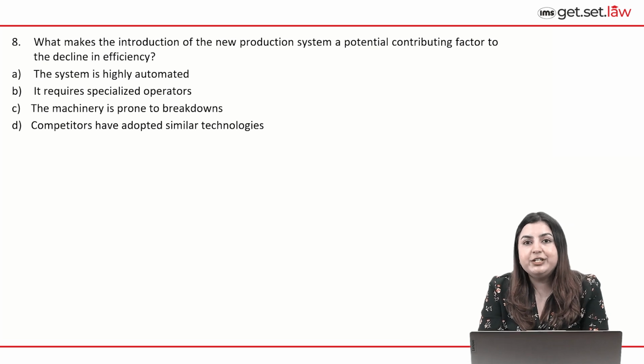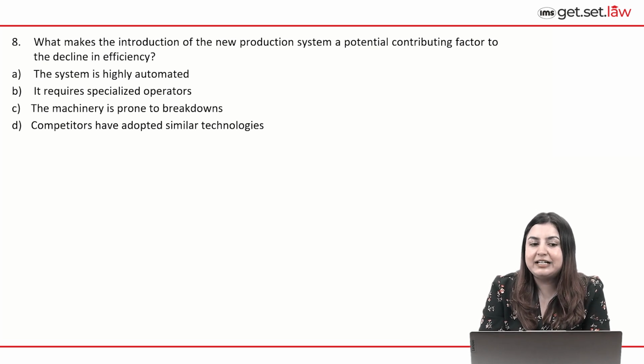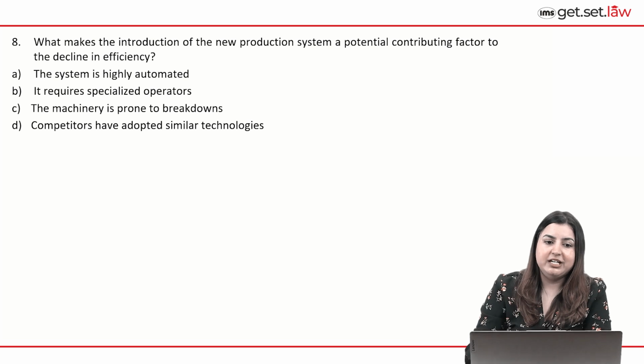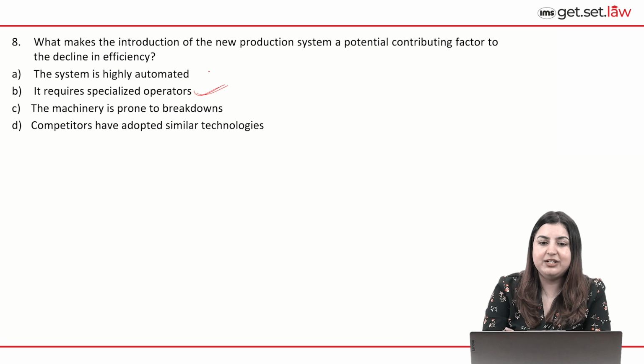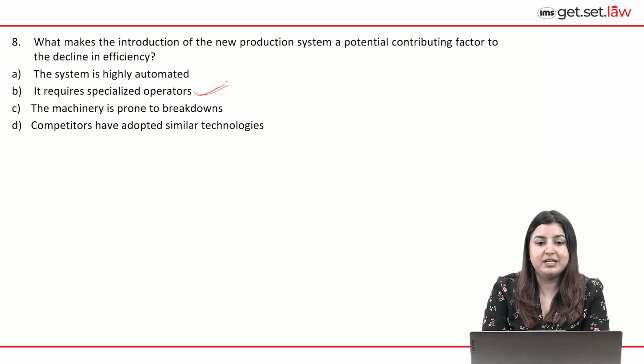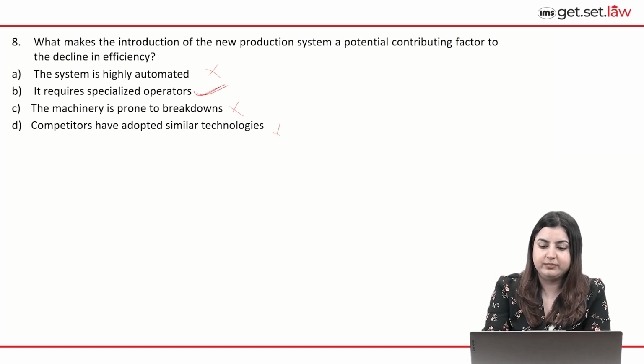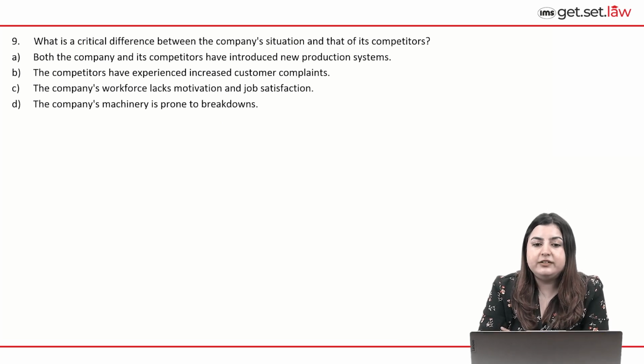What makes the introduction of the new production system a potential contributing factor to the decline in efficiency? The only problem with the introduction of the new system is that it requires highly specialized operators. That's the only problem with it. That being so, B is a correct option. It directly addresses the problem, right? System is highly automated is not the problem. I also told it multiple times, right? So we can eliminate A. Machinery is prone to breakdowns. That is not the problem. Problem is we do not have the right kind of manpower to take care of it. So we can eliminate C. We can eliminate D, because we are not really concerned with what's happening with the competitors so far for this question. Look at 9. What is the critical difference between the company's situation and that of its competitors?